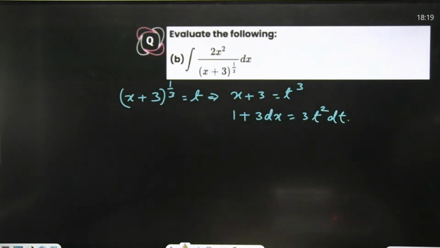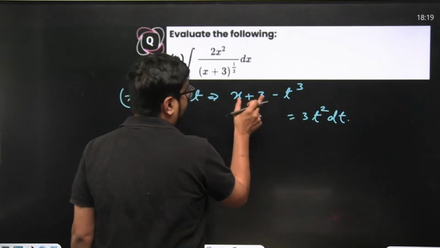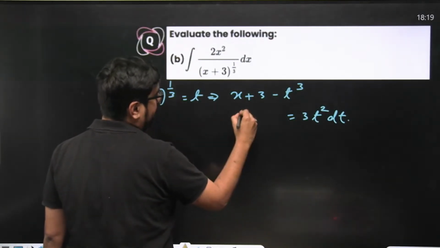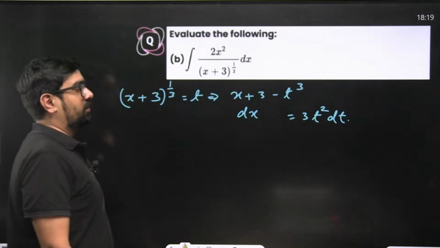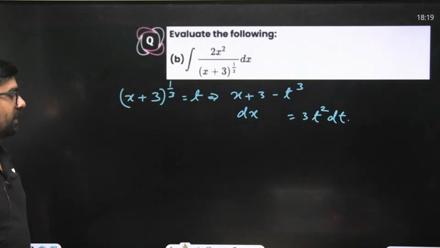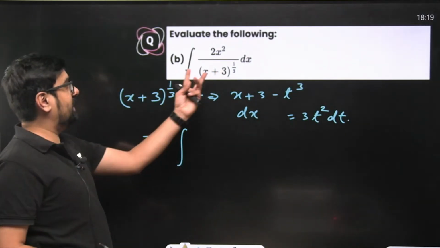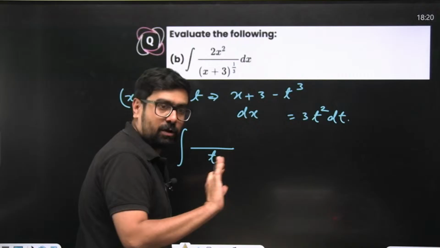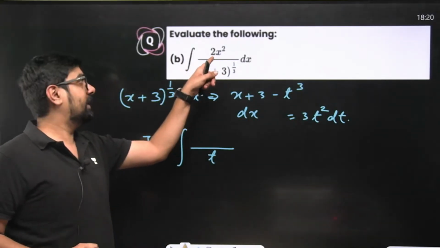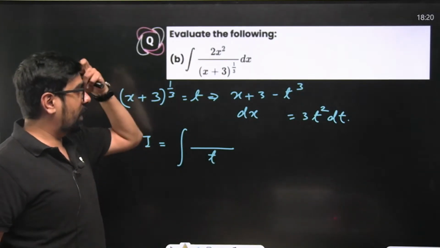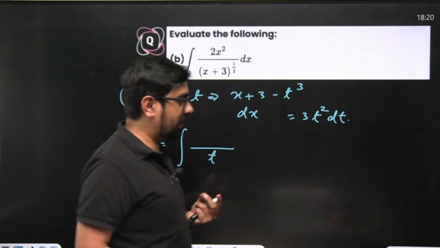Hey, on the left side we are making a mistake. It is x plus 3, no? So only dx. The 3 will become 0. dx will be equal to 3t square dt. So what will your integral become? Now x plus 3, the denominator we have already taken as t, not a problem, directly you can substitute. Look at the numerator, 2x square. How will we get 2x square from here? Think, how will we get 2x square?